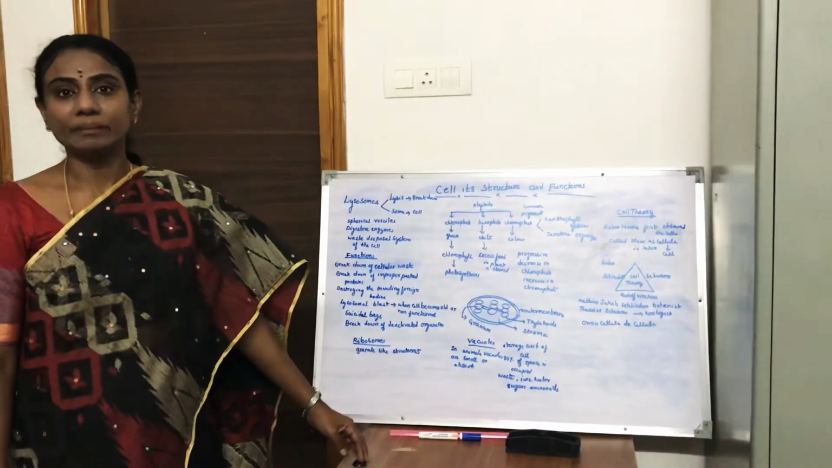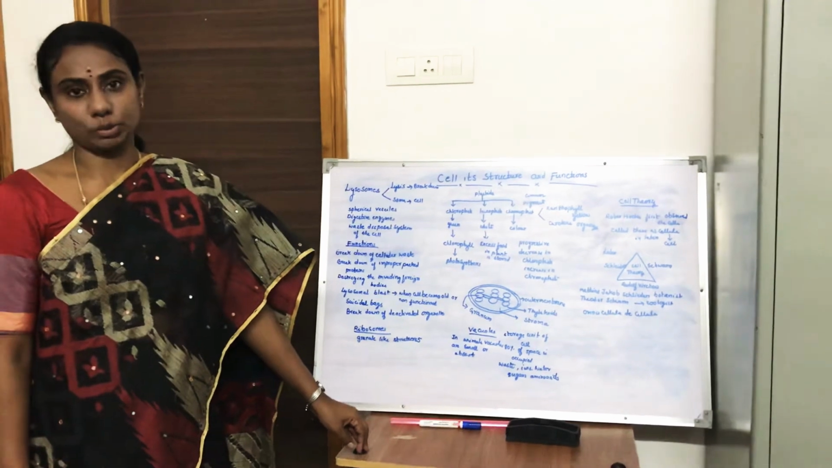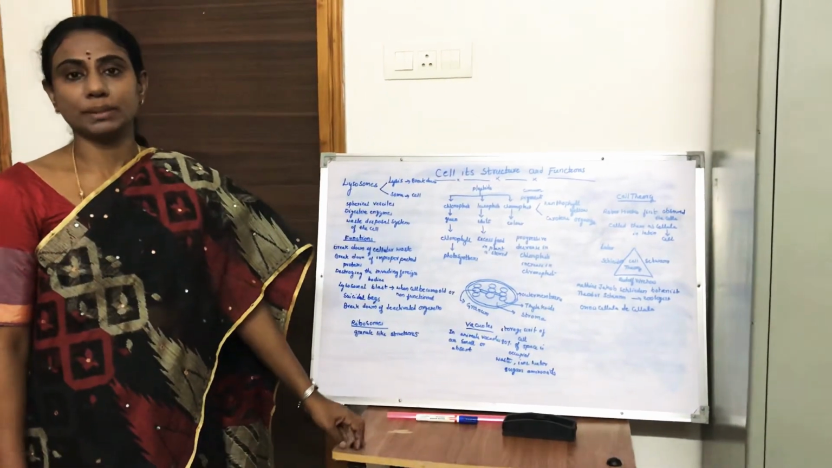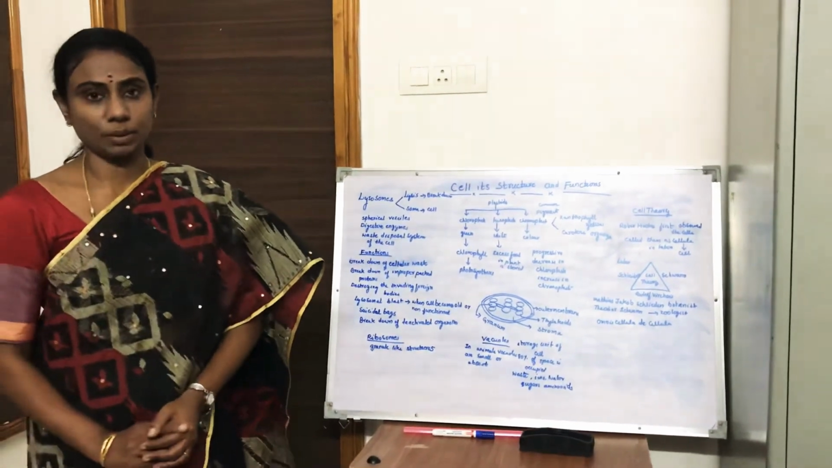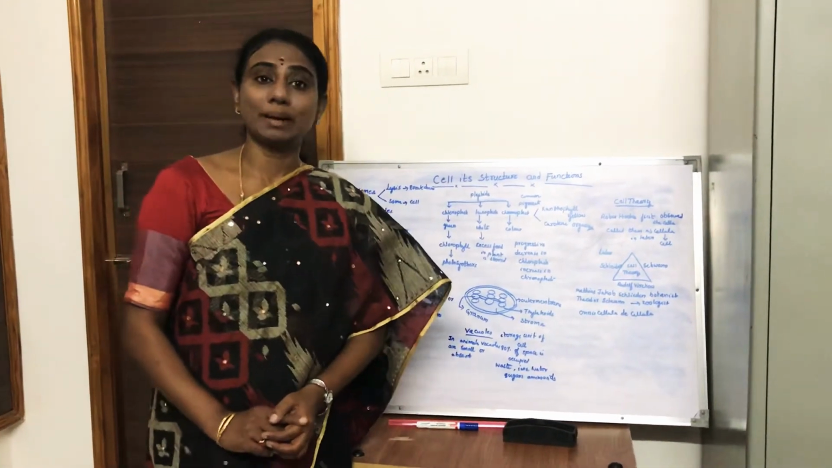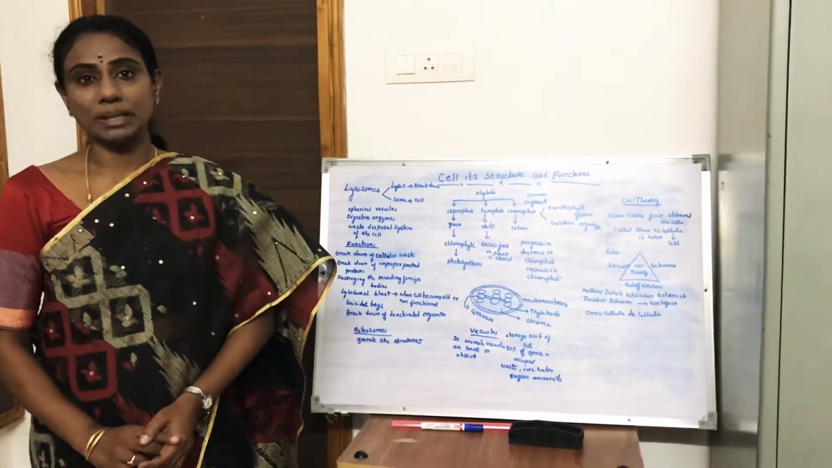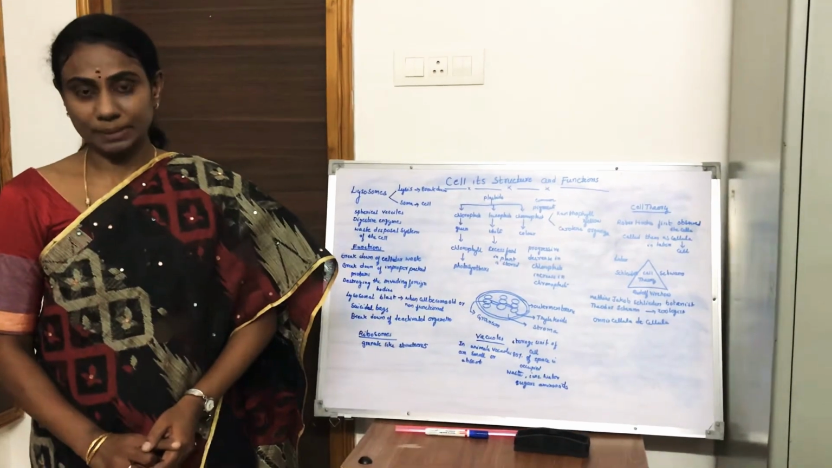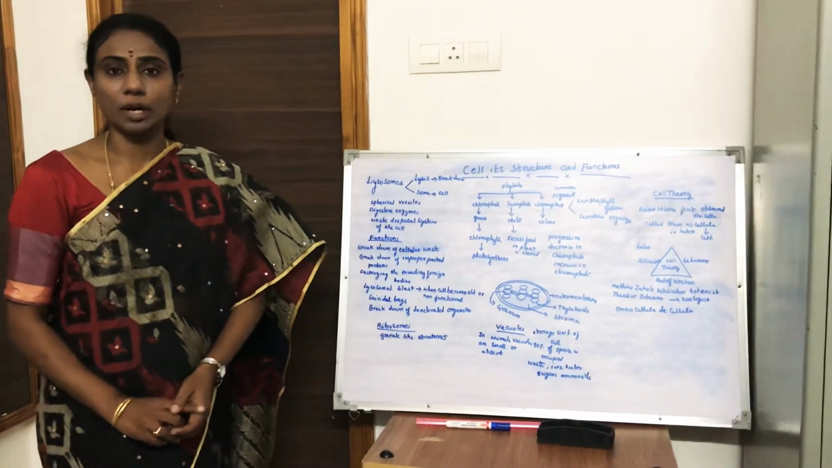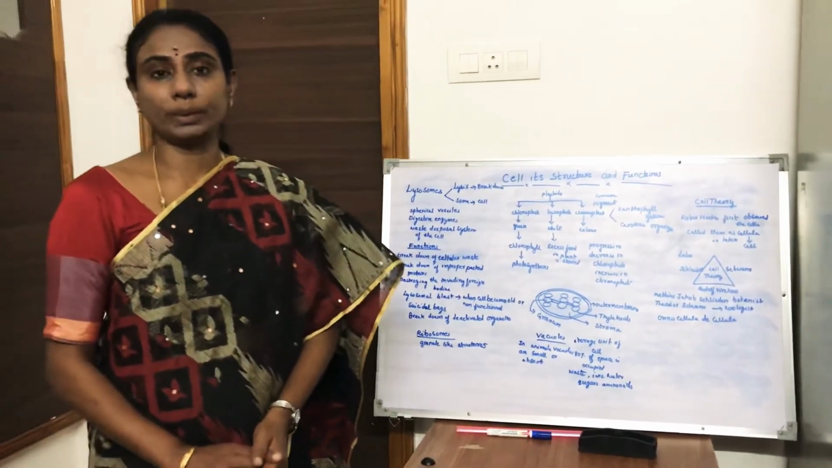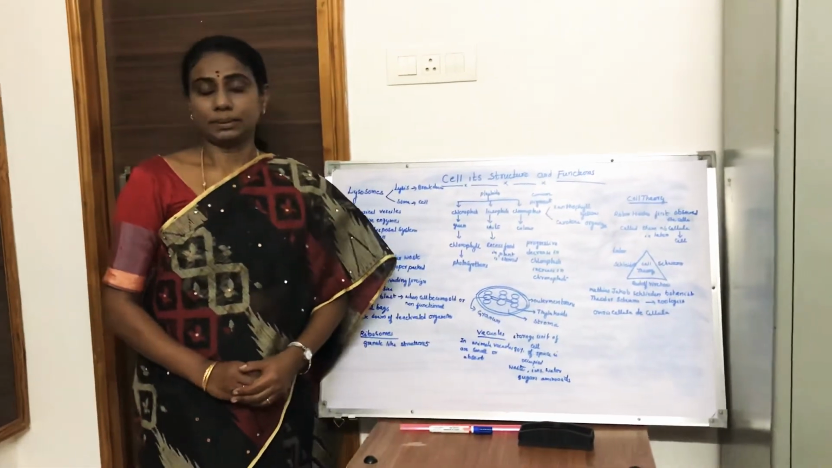In the previous class, we learnt about endoplasmic reticulum, Golgi bodies, and mitochondria. Endoplasmic reticulum are of two types: smooth endoplasmic reticulum and rough endoplasmic reticulum. Smooth endoplasmic reticulum is responsible for lipid synthesis, whereas rough endoplasmic reticulum is responsible for protein synthesis. The main function of Golgi bodies is to pack the proteins, alter the proteins, and distribute them to the destination.